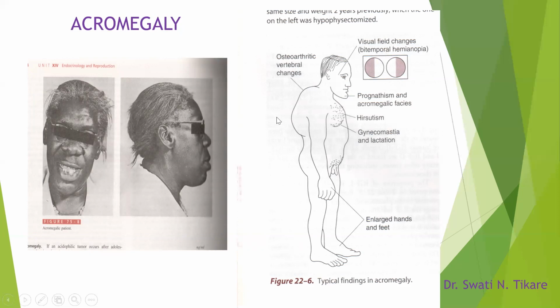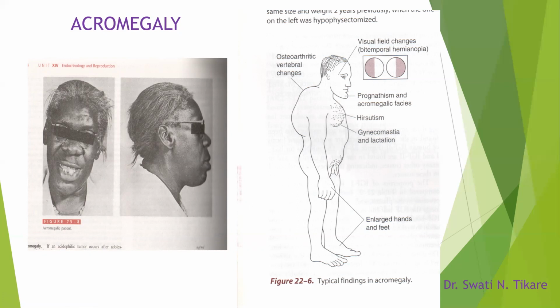There is prognathism, and in the vertebrae some osteoarthritic changes can be seen because of the enlargement of the bones. Gynecomastia is also a feature. Enlargement of the male breast is called gynecomastia, and sometimes there may also be lactation. Here you can see the enlarged peripheries in acromegaly, the hands and the feet. This is a very simple diagram which can be drawn, and it will also help you remember the features of acromegaly.